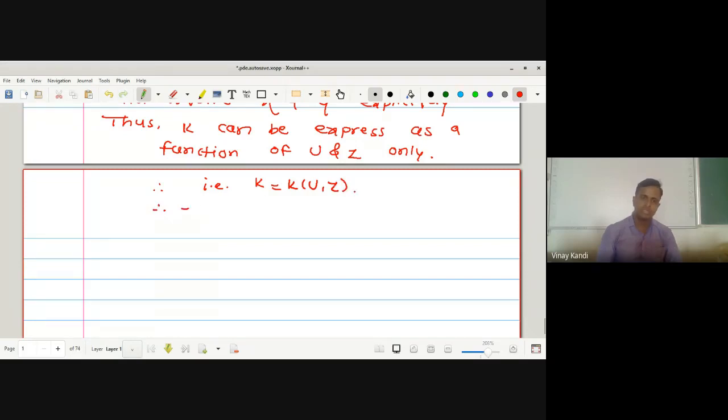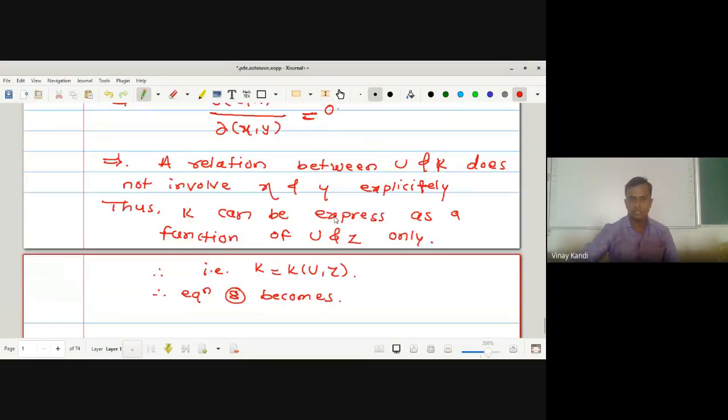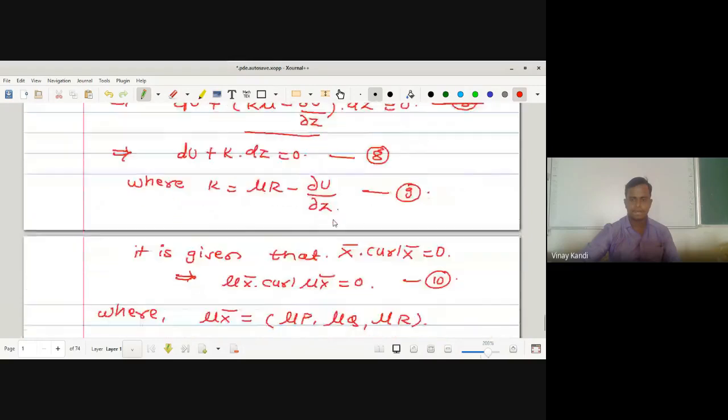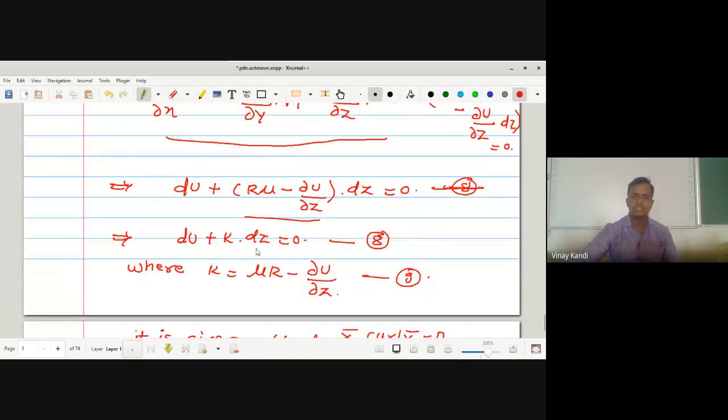Therefore equation 8 becomes: what is equation 8? This one: du plus k dz is equal to 0.